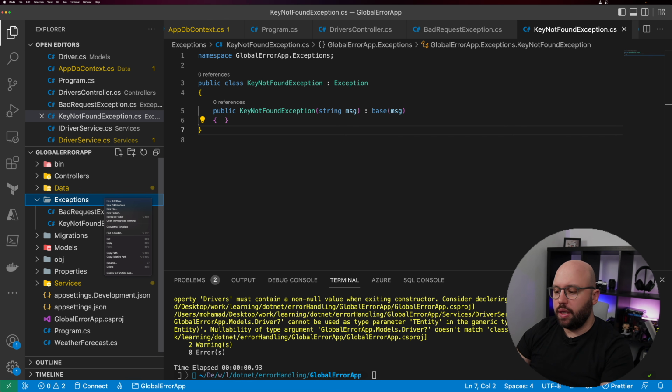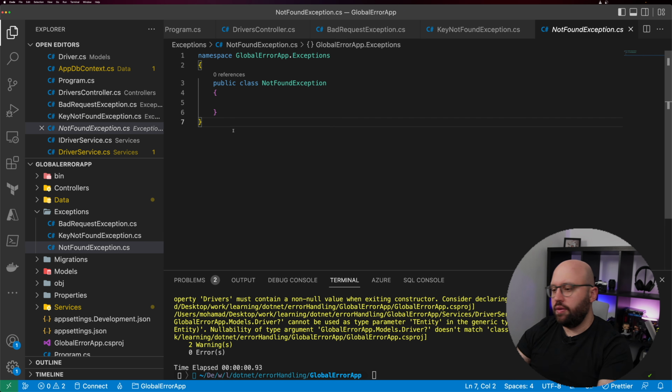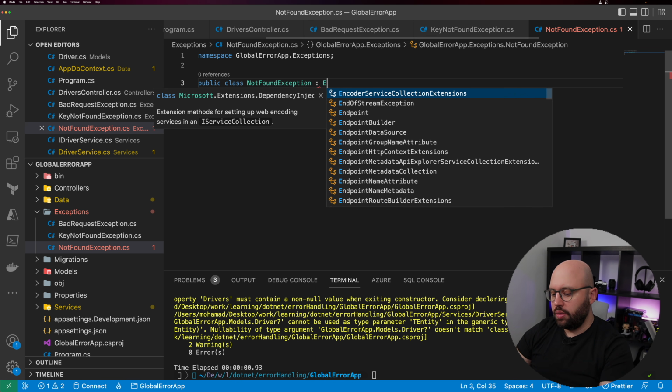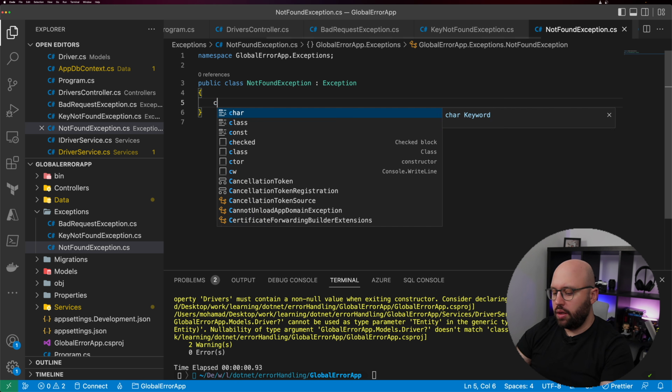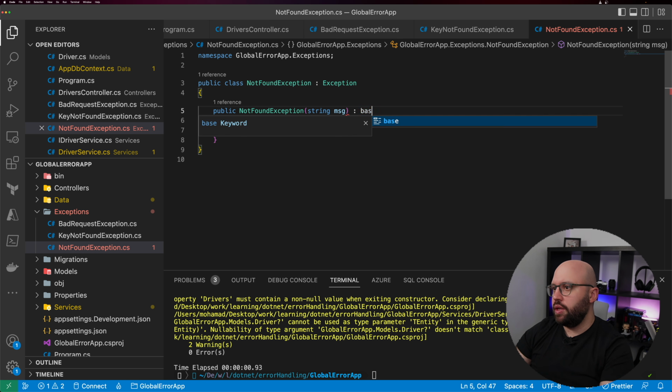The next one, let's create a new class, and we're going to call it simply not found exception. And this not found exception is not going to be any different. So let's take this, I'm going to put exception, and similarly to what we have done previously, it's going to be a string message passed to the base message, and that's it.